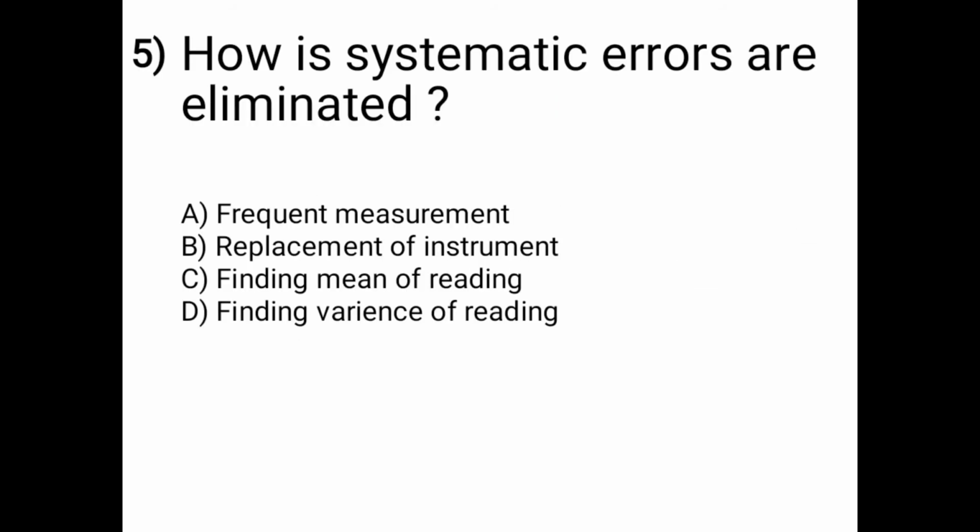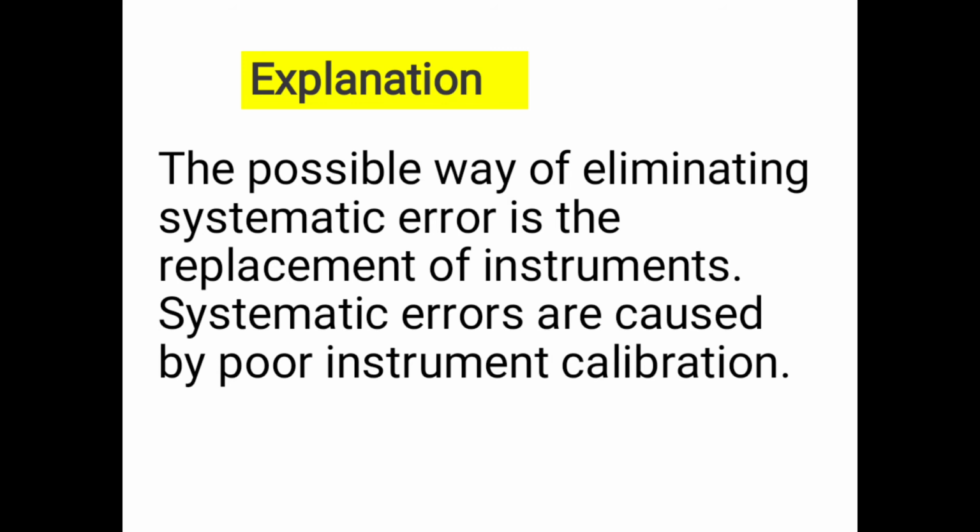Next question is, how are systematic errors eliminated? Options are A is frequent measurement, B is replacement of instrument, C is finding mean of reading, and D is finding variance of reading. The correct answer is option B, replacement of instrument. Now we see the explanation. The possible way of eliminating systematic error is the replacement of instruments. Systematic errors are caused by poor instrument calibration.